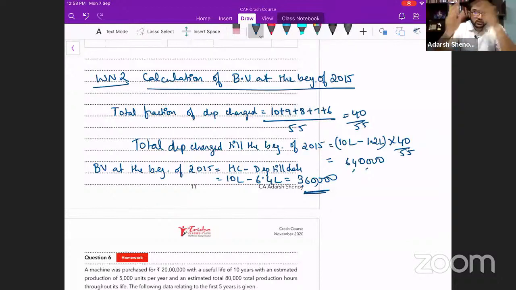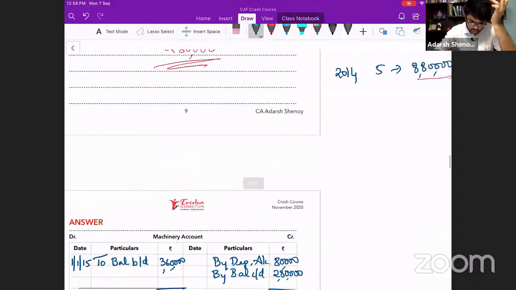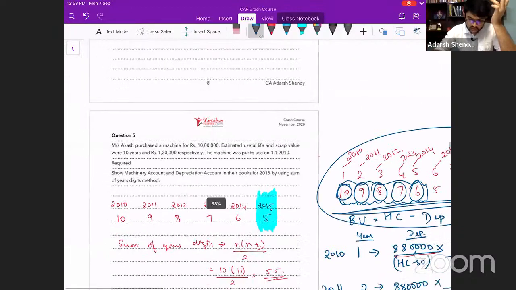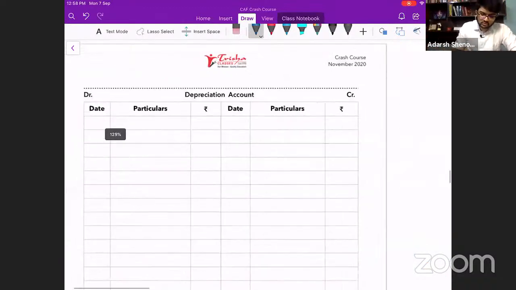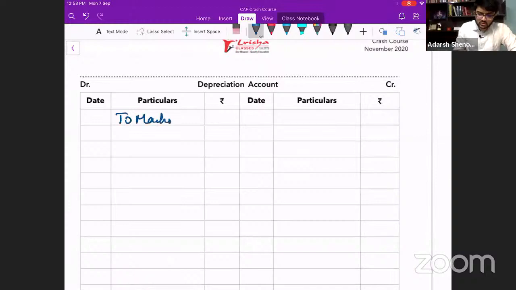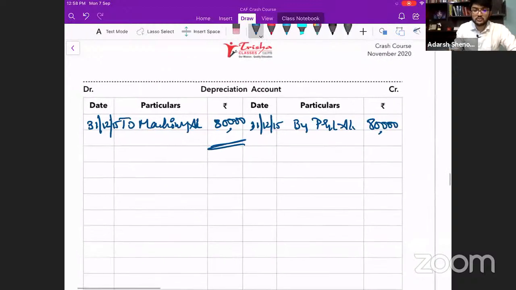All right. They have asked us to do the depreciation account also, I think, right? So in the depreciation account, all we have to do is write to machinery the amount of depreciation you charge this year, 80,000, on 31/12/2015. Transfer it on 31/12/2015 by P&L account, 80,000 rupees.